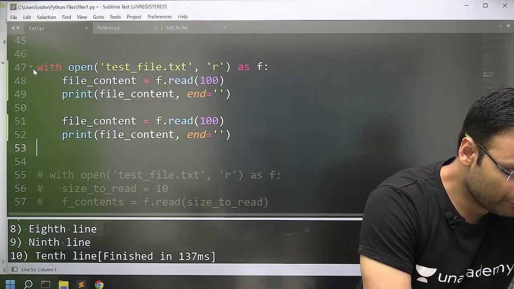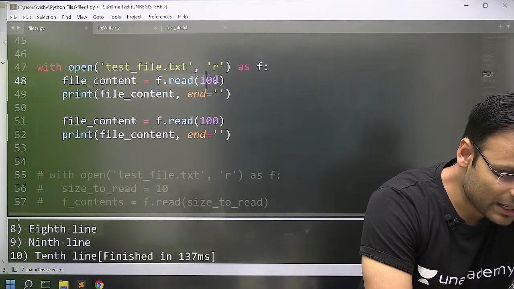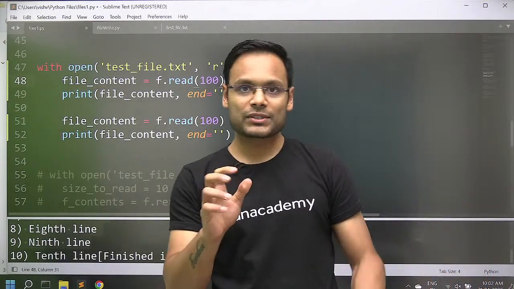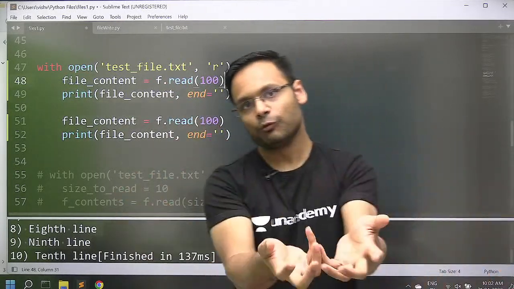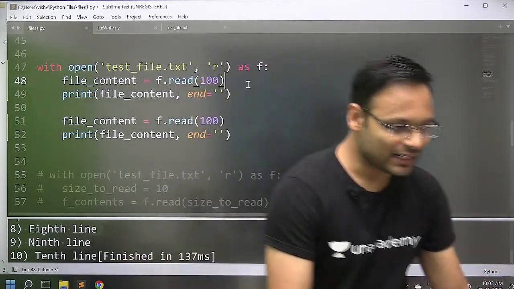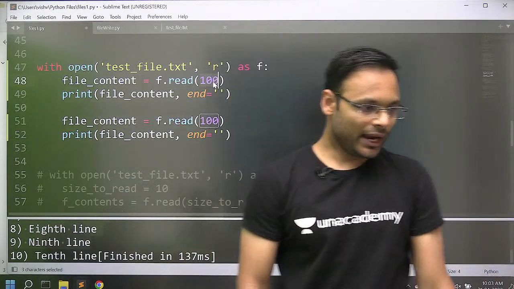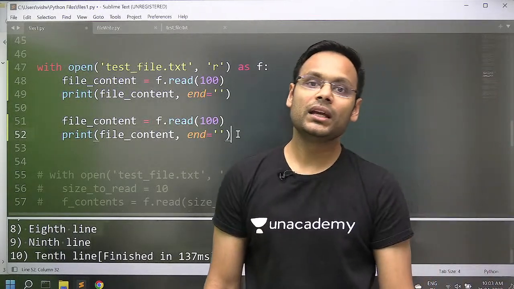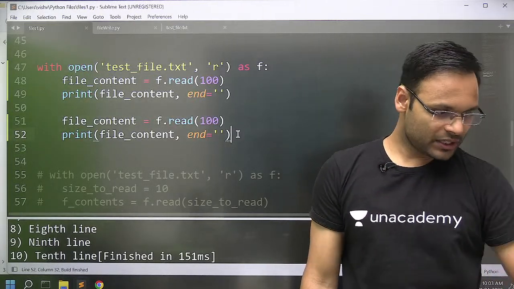Look at this. With open, the same context manager, inside f.read I am passing a particular parameter, 100. When I say f.read and inside the parentheses I am not passing anything, it will read the entire file and print it. But if I write a parameter inside, it will read just 100 characters first. And when you call f.read again, the next 100 characters will be read. Okay, I am printing it, fine.